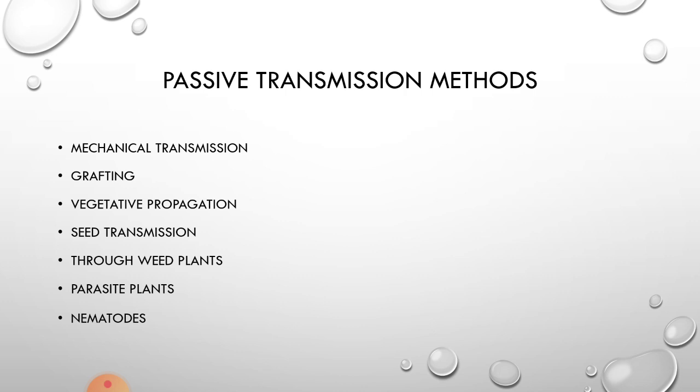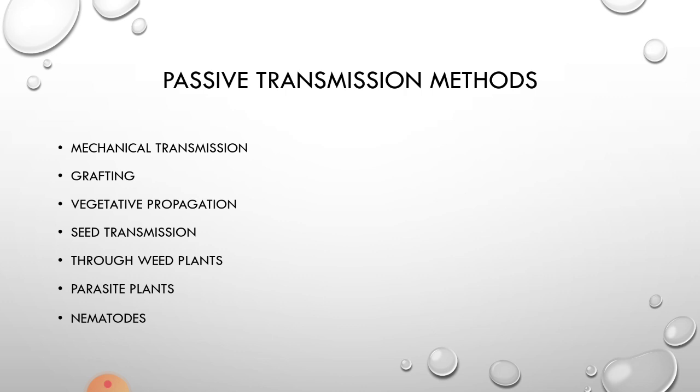These Cuscuta plants inject haustoria into the host plant up to the water and food connecting tissues such as xylem and phloem, so that they get both water and food from the host plant. In turn, this parasitic plant transmits certain viruses through them to the host plant. And another one is nematodes, especially nematodes like Xiphinema, Longidorus, and Trichodorus. They belong to the family Dorylaimidae.